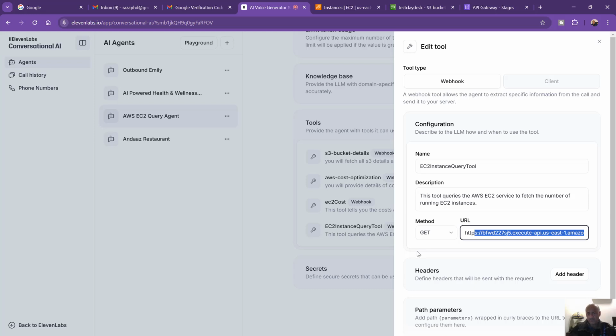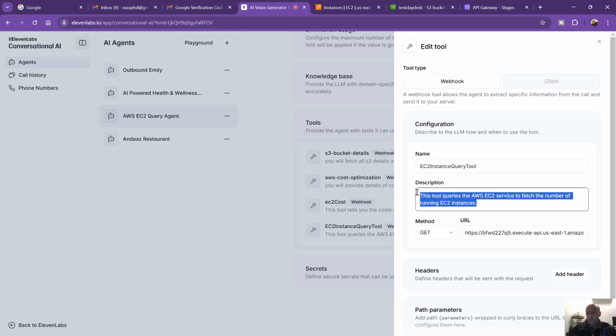It's running the Lambda function, and it's asking me in a conversational, natural manner, right? And fetching all the details, because I'm specifying this tool queries the EC2 instance service to fetch the number of running EC2 instances. Now, of course, I need to explain or write more description, perhaps if I need some more detail. So it's really up to you as to how you would like to build your conversational AI agent, okay?